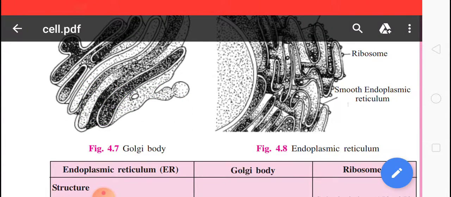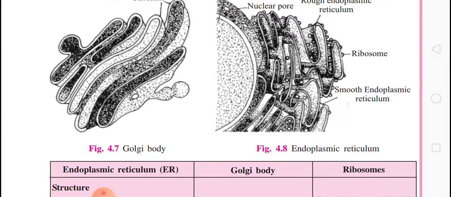I want to tell you that the endoplasmic reticulum occurs in two forms. I have already told you: smooth endoplasmic reticulum and rough endoplasmic reticulum. The membrane of smooth endoplasmic reticulum is smooth because ribosomes are not attached to it, and rough endoplasmic reticulum means ribosomes are attached to it. Ribosomes are attached to the outer surface of the rough endoplasmic reticulum membrane.